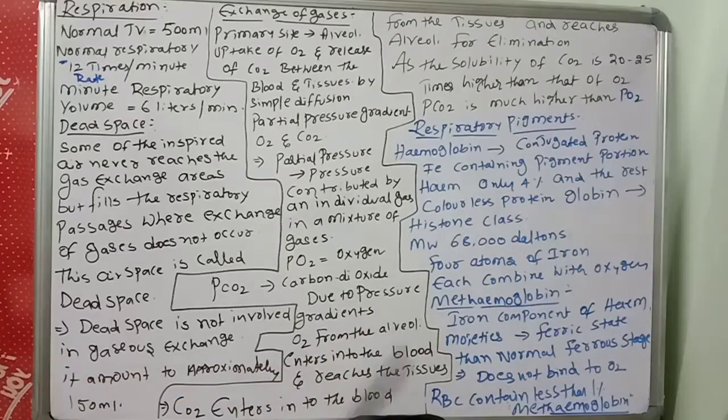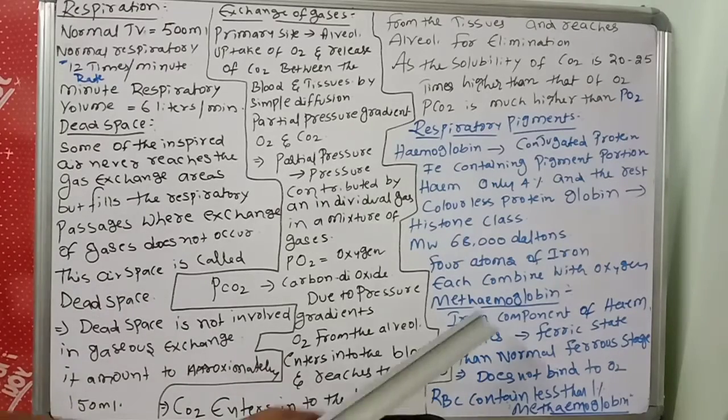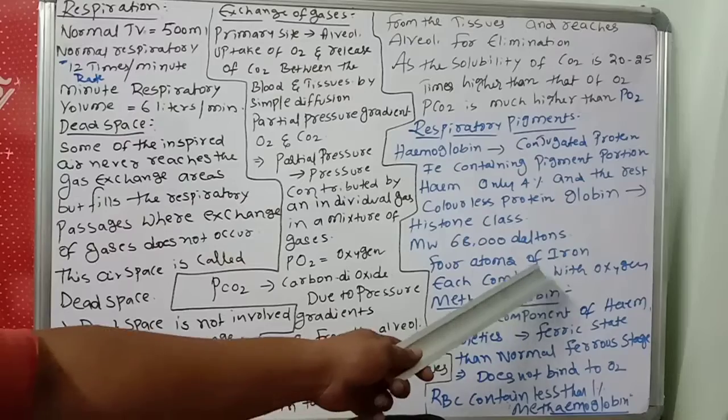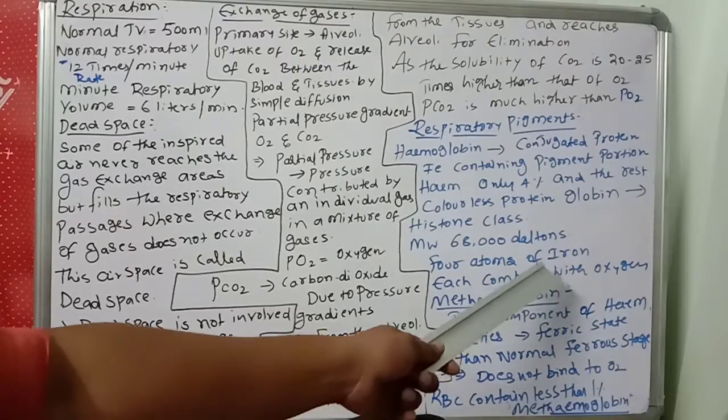There are four pyrrole rings, a tetrad. So there will be 4 atoms of iron in the hemoglobin, and each iron atom combines with oxygen.